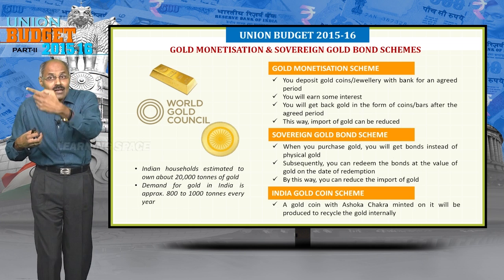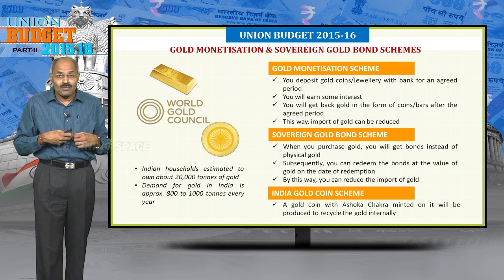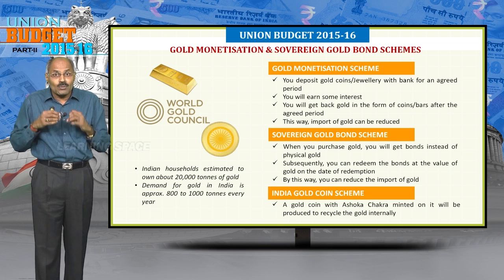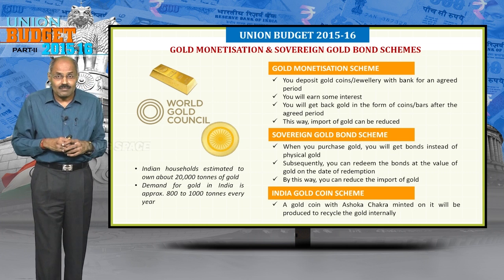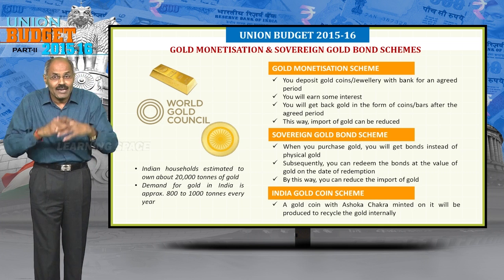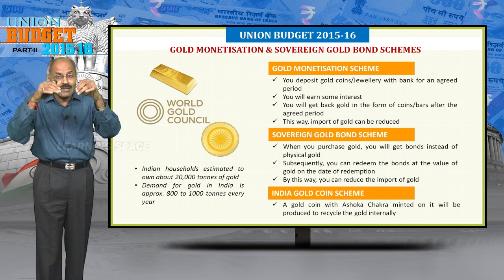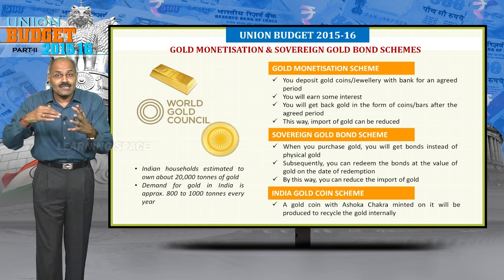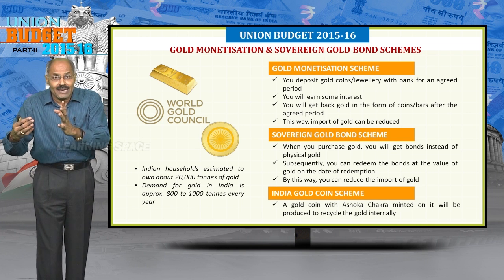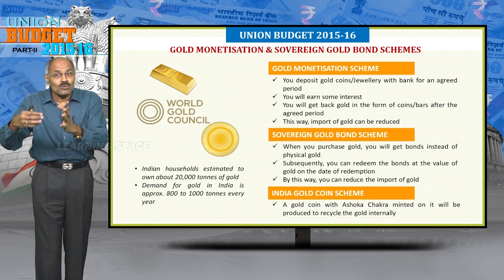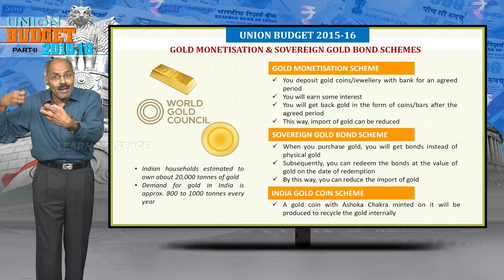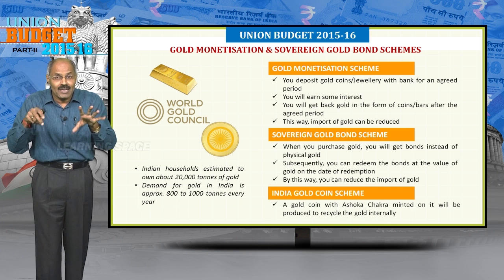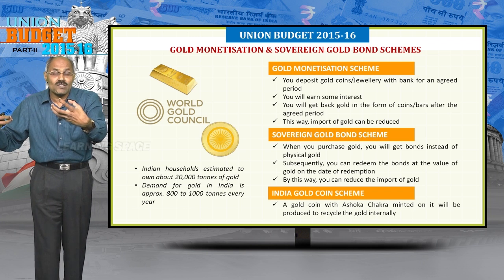First program is gold monetization scheme. That means you deposit gold jewelry. After depositing gold, you will earn some interest, and as per the agreed period, maybe after 1 year, 2 years or 3 years, you will get back the gold, not your jewelry, but gold in the form of coins or bars.